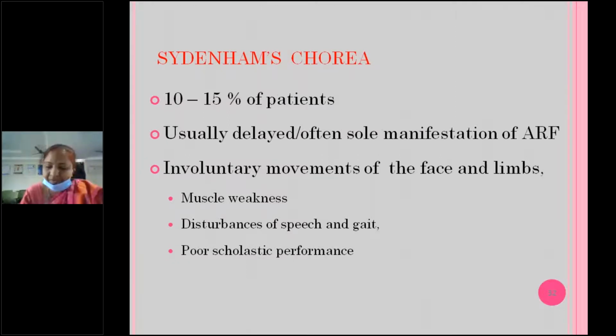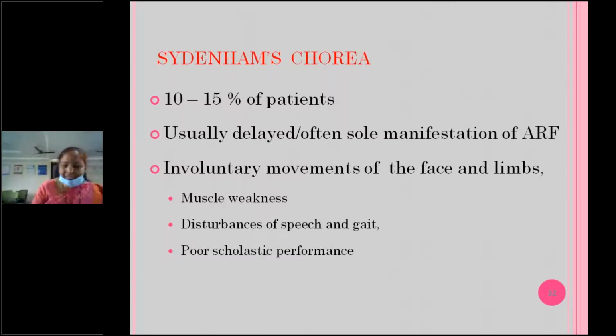And Sydenham's chorea, which is observed in rheumatic fever, around 10 to 15% of the patients may develop this chorea, and most commonly in females. Around the adolescent age group, girls usually will manifest with chorea, and associated with this there will be emotional lability also. For unexplained reasons they will laugh, and for unexplained reasons they will cry also. Emotional lability will be there.